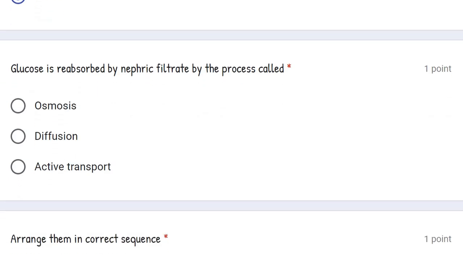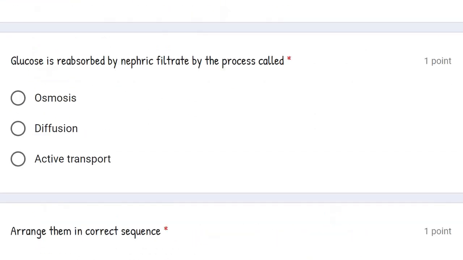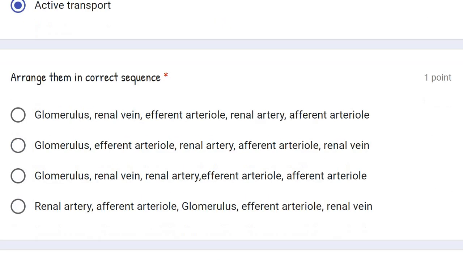Glucose is reabsorbed from the nephric filtrate by the process called active transport. Now there are three processes: osmosis, diffusion and active transport. Glucose is a solute and solute is transported. For transportation of solute, energy is required. That's why here the correct answer is active transport.